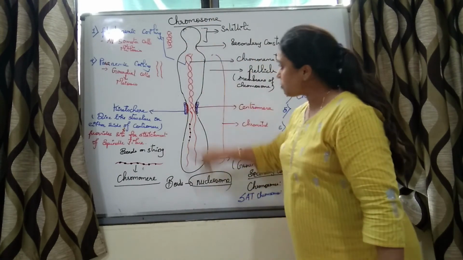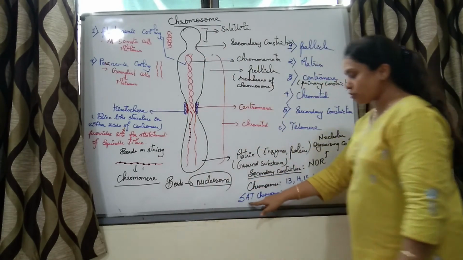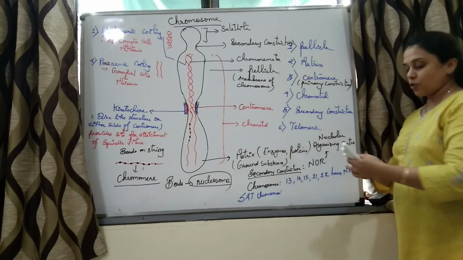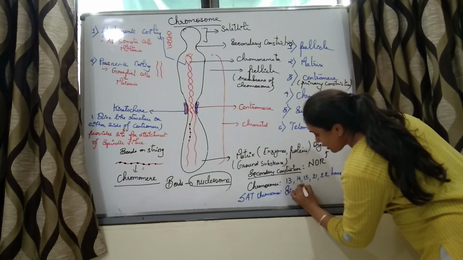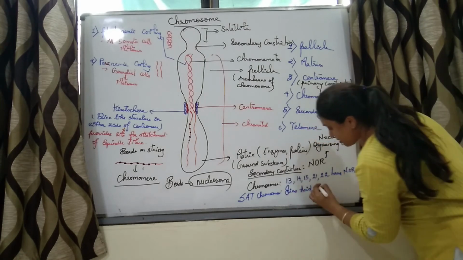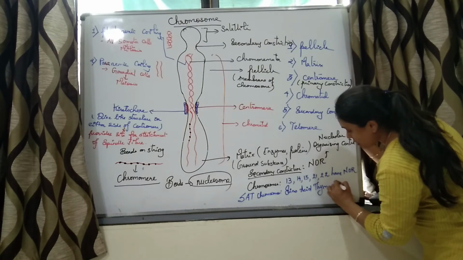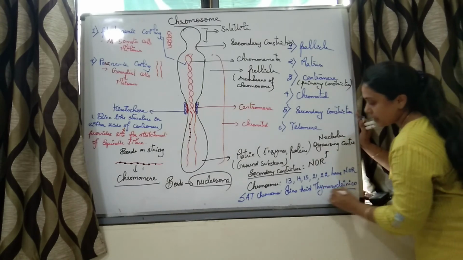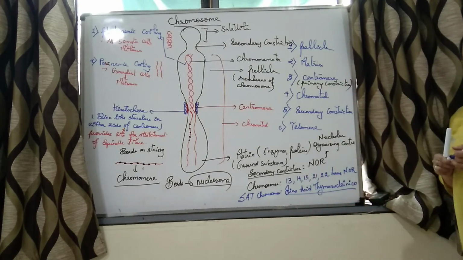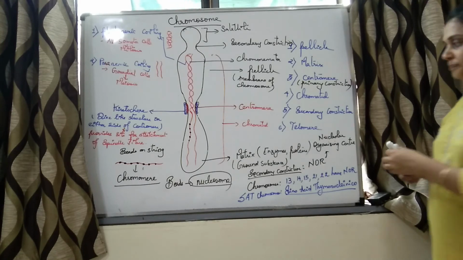The chromosomes which have this secondary constriction, this entire chromosome is called a SAT chromosome. It stands for sine acido thymonucleinico. This much is clear.